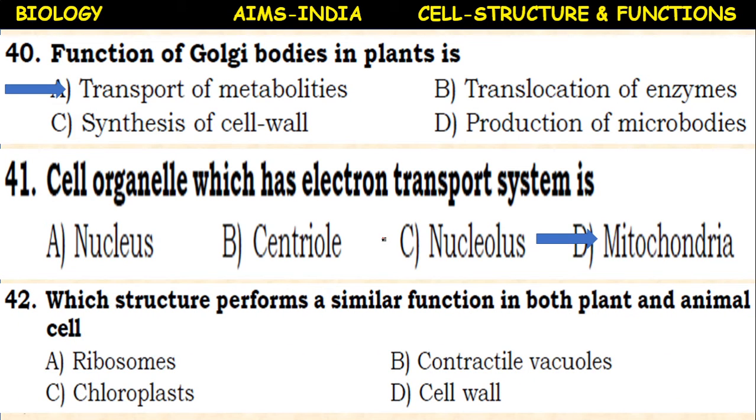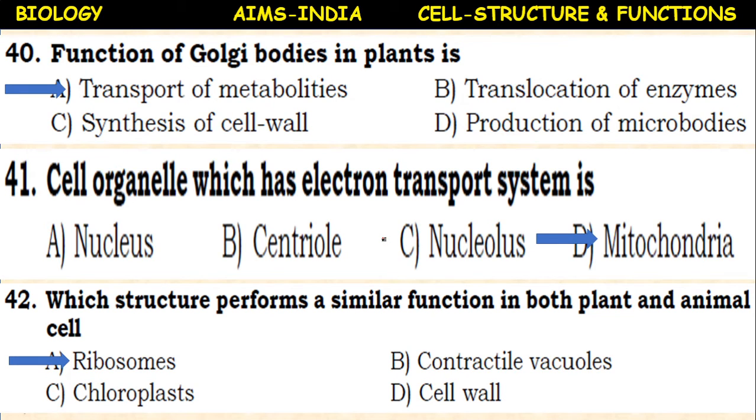Next, which structure performs a similar function in both plant and animal cells? Here ribosomes, contractile vacuoles, chloroplast, and cell walls are given. Among these organelles, chloroplast and cell walls are present only in plant cells, whereas contractile vacuole is present only in animal cells. So here the common structure is ribosomes. It performs a similar function in both plant and animal cells.